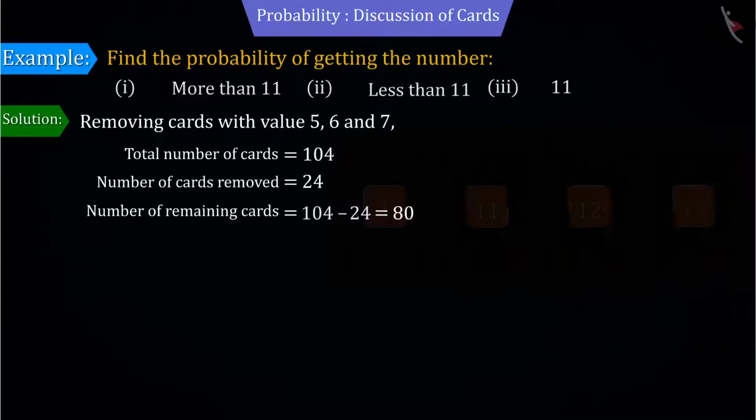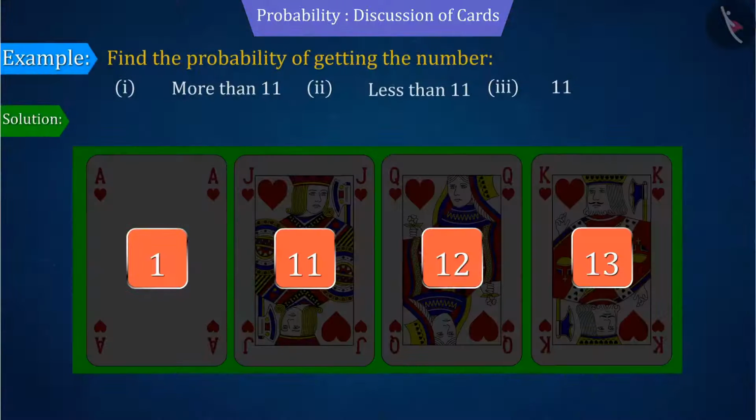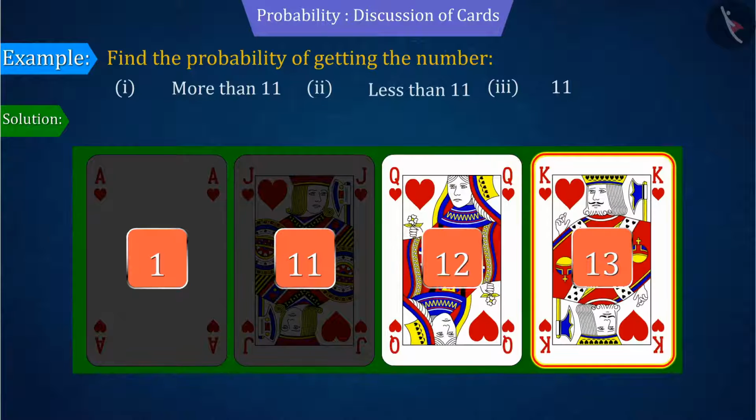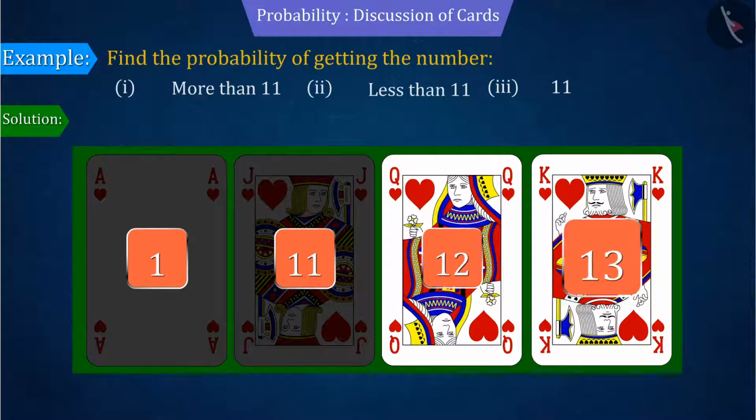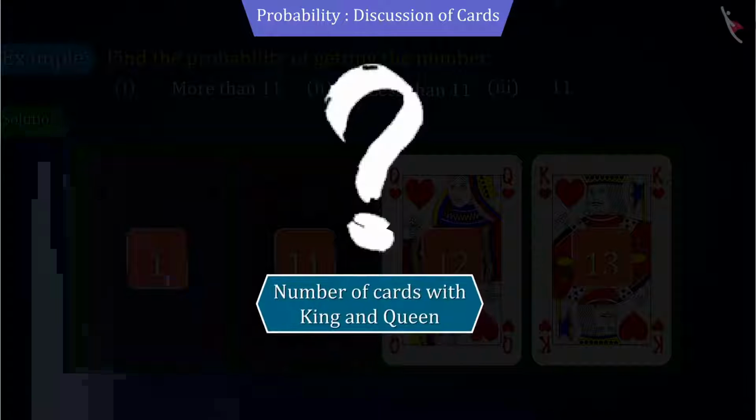So let's first discuss the event of getting cards with a value more than 11. According to the question, cards whose value is more than 11 are only queen and king, whose values are 12 and 13 respectively. So can you tell me how many queens and kings are there among these cards?